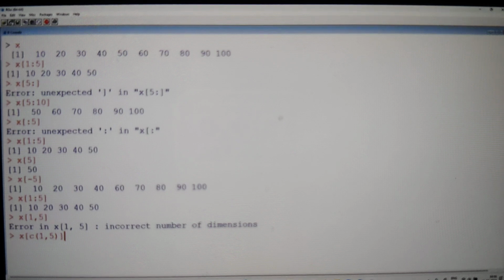I told you what c stands for: combine. So it is going to combine 1 and 5 into a vector. Observe carefully. x is a vector. We are getting elements from that particular vector by using another vector. See there? The first and the fifth element are going to come.